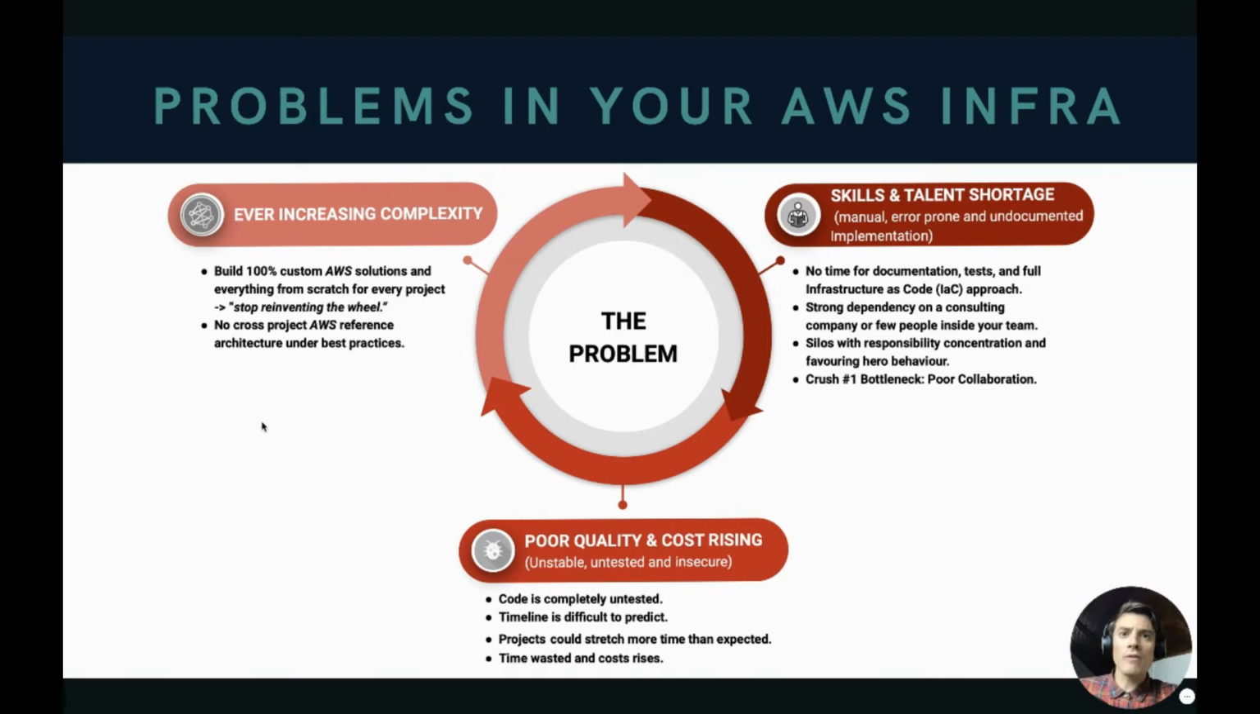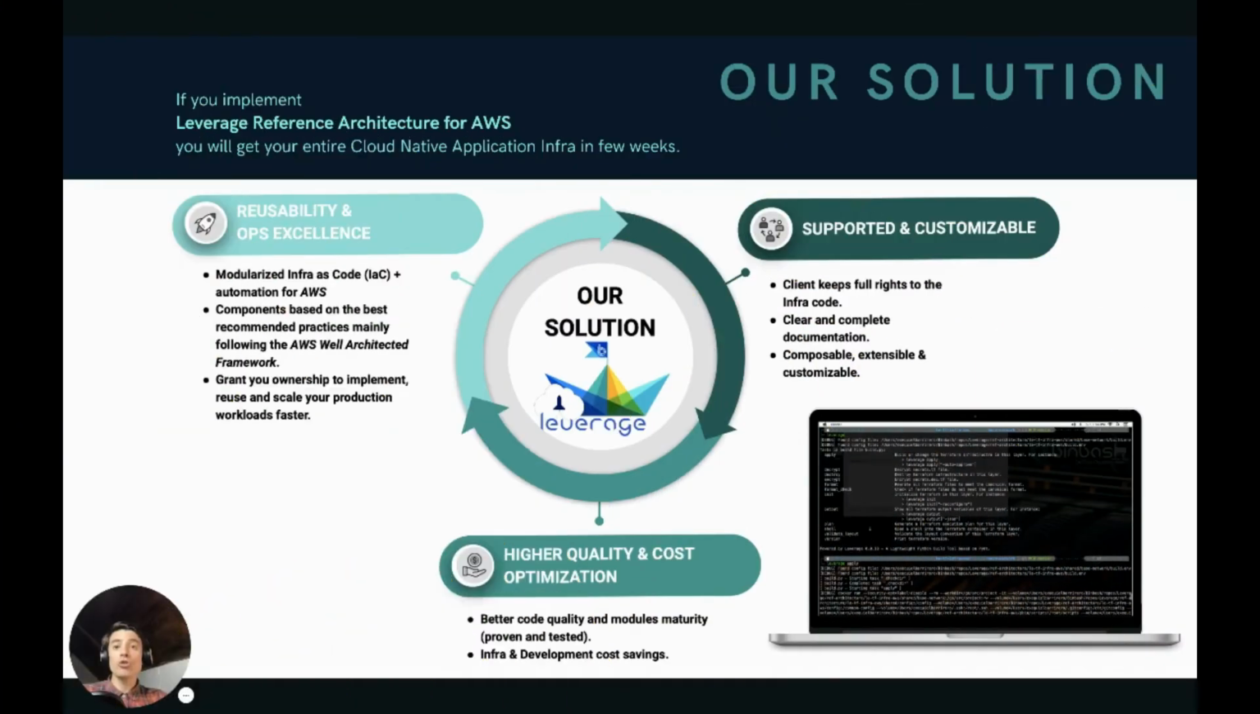Finally, the third problem that probably triggered the first two we've mentioned is skills and talent shortage. Currently, the software and cloud computing industry is exponentially increasing its demand, while the number of engineers and specialists is very limited, generating a hard dependency in few people inside teams, poor collaboration, and favoring hero behavior. So, after facing these three major problems in dozens of projects, we finally decided to develop our solution.